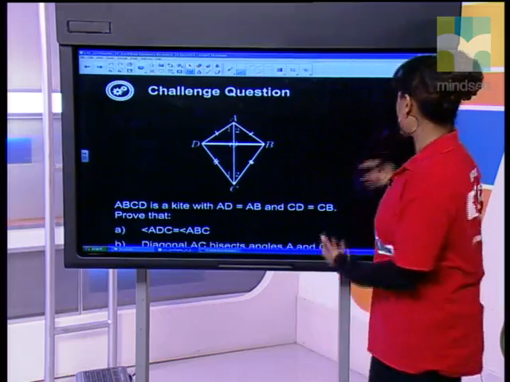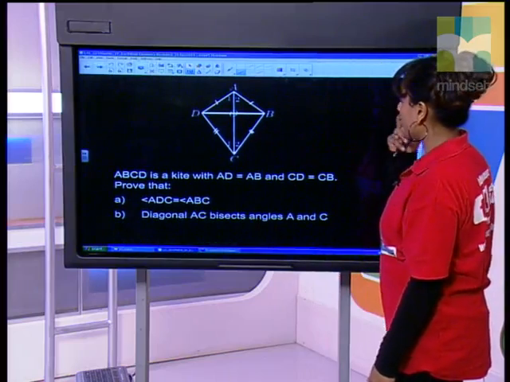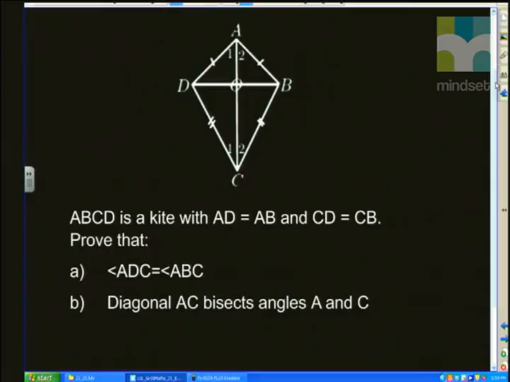I just want to remind you of the challenge question. You are given ABCD as a kite, and you're told that AD is equal to AB and CD is equal to CB. All of that is on your diagram ABCD. You're then asked to prove that angle ADC is equal to angle ABC. And then part B, prove that diagonal AC bisects angles A and C. So prove that C1 is equal to C2 and that A1 is equal to A2.